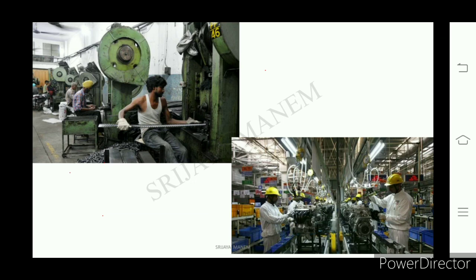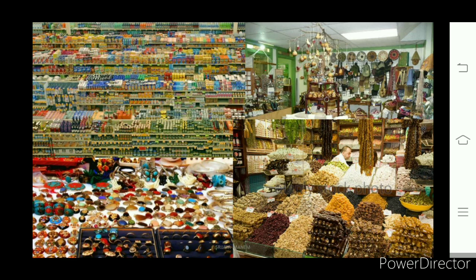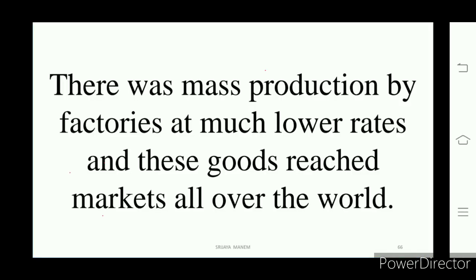But the employment opportunities in industries did not increase up to the mark. That means it did not provide the required employment for the people. Still, many people at that time were depending on the agriculture sector. Understand? Gradually, from the second stage, people moved to the service sector. People began to use more goods. So the industrial sector was given importance in the second stage.